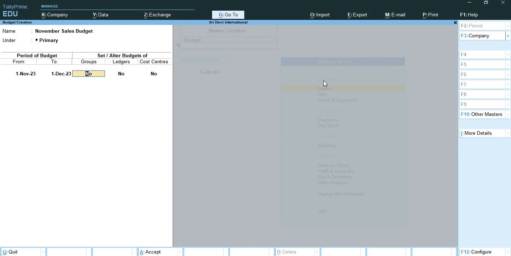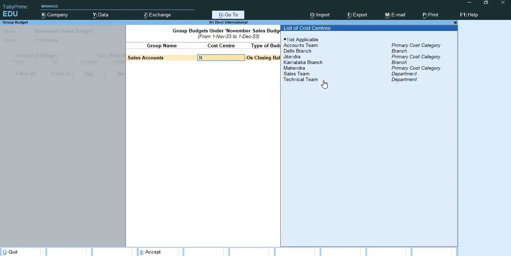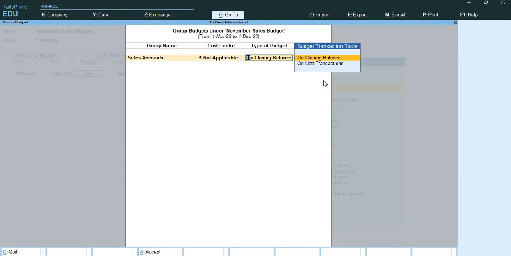Alright. Now, they are asking me, do you want to create a budget for groups? I'll press yes. Alright. Next they will ask me to tell the group name of your budget. So for group name, I'll enter Sales Account, and cost center will be not applicable, and type of budget will be on closing balance, and amount will be 18 lakh because I want to create a budget of rupees 18 lakh over here.